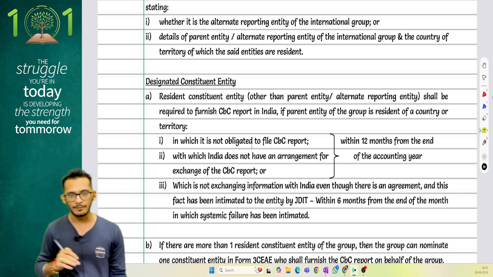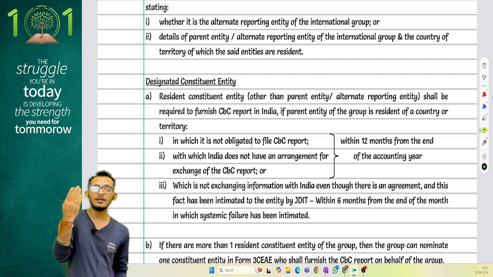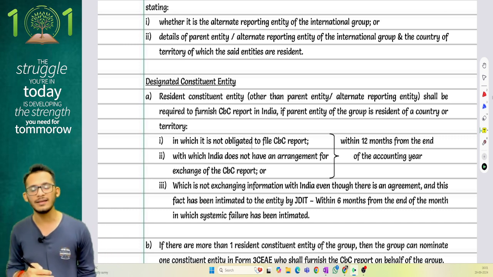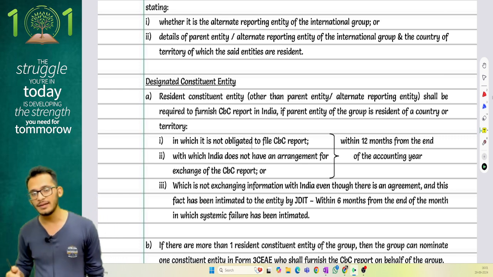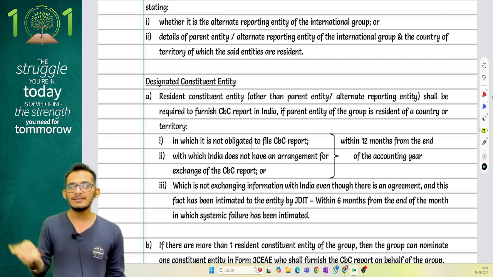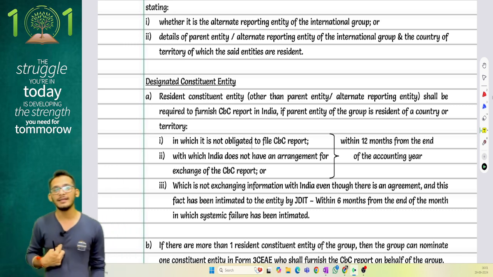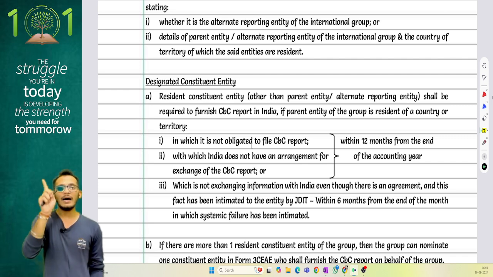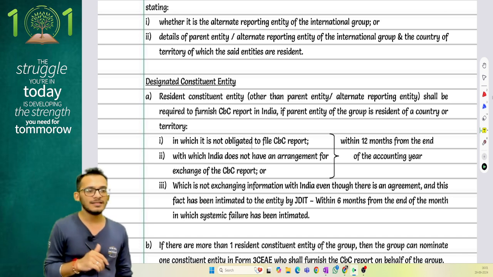Next, the designated constituent entity clarifies that if the parent company is not able to file the CBCR, or the relationship of India is not so great with the other country that I'm able to collect the data, in that case the PDGIT or DGIT will inform me that I will not be able to collect the data from the other company. So you are mandated to file a CBCR in India as well.